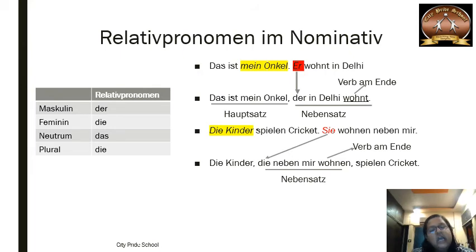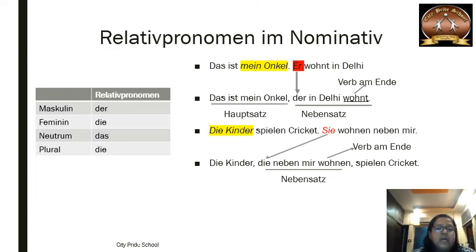This is in English. In English also we use the relative clause immediately after the noun. Similarly in German we will use the relative clause immediately after die Kinder. So die Kinder will be first, after that a comma should be there. Sie will be replaced by die, and the second position verb wohnen will go at the end of the sentence. Die neben mir wohnen, comma, and whatever part is left from the main clause, because you can't leave that part as it is. You have to take that part in your sentence only,